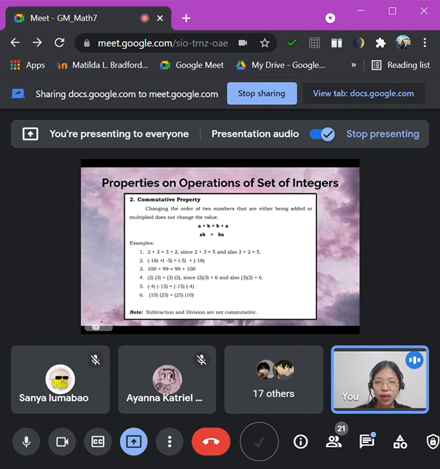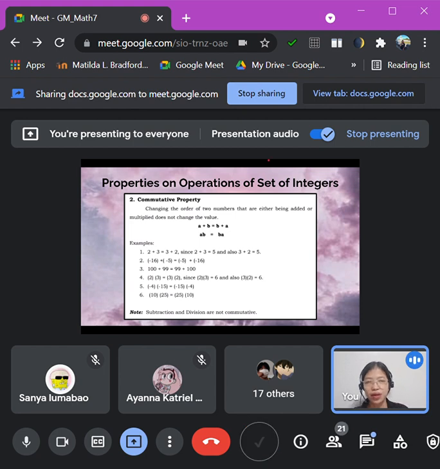So in our commutative property, only addition and multiplication should be applied. Subtraction and division are not commutative because their answers or values change.